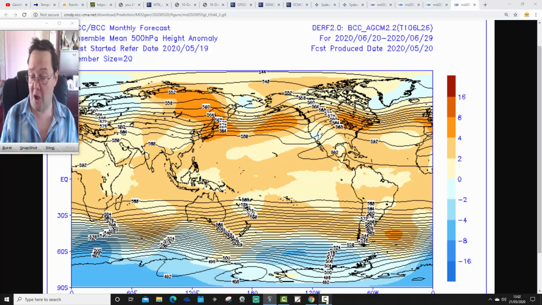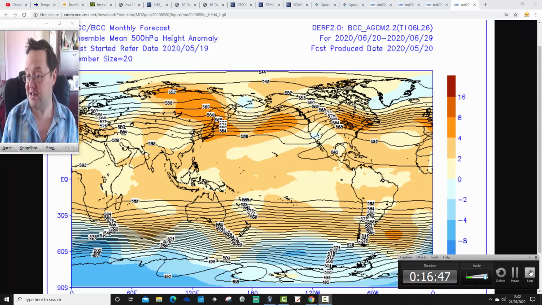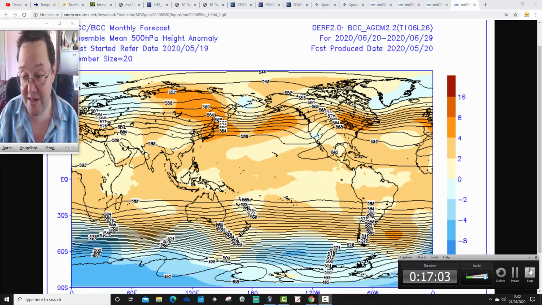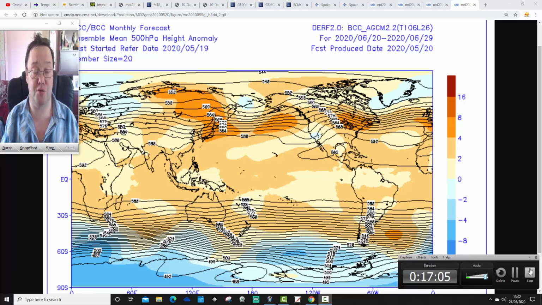So we do see a lot of high pressure here indicated. It's a real high pressure fest with the shorter range models for next week and going up to the end of May. And the Beijing Climate Centre has a lot of high pressure going on there within those 10-day periods as well. Just a little bit more of an interruption perhaps around the middle of June. But really it's a case of high pressure continues to rule the roost, I think, for the time being.